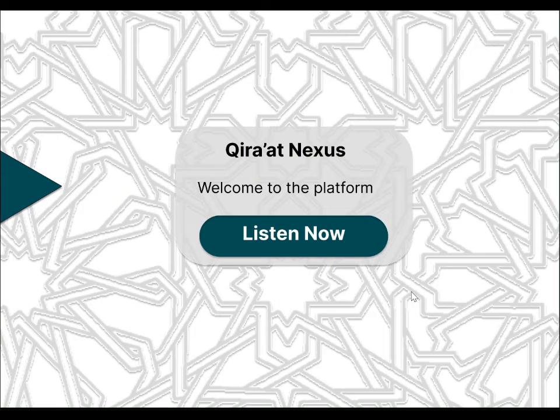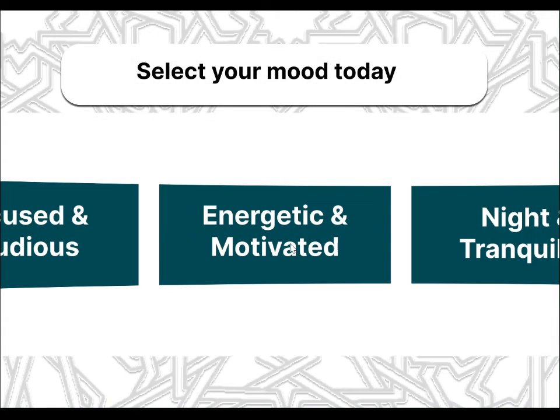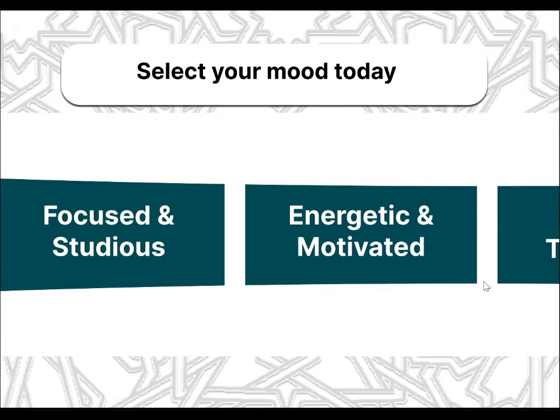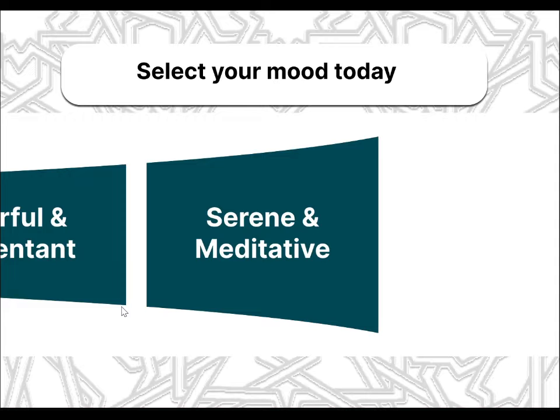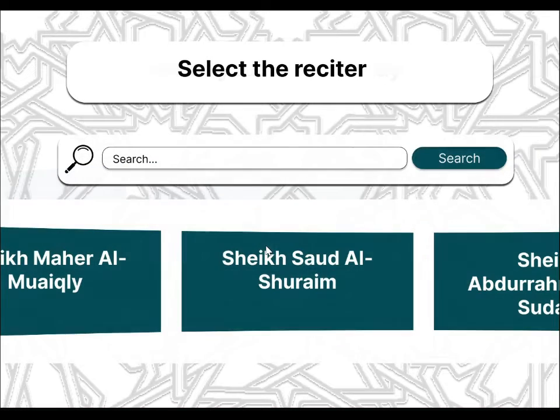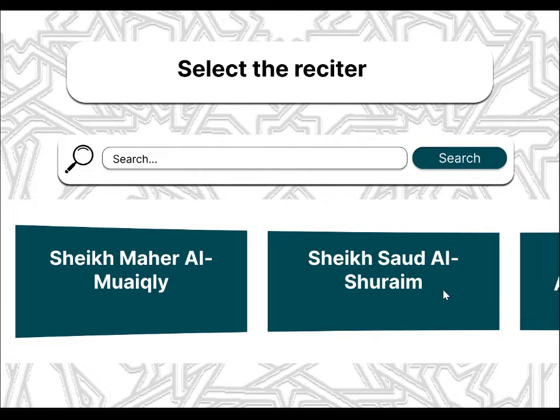In the desktop version, I land on the Qira'at Nexus Welcome to the Platform page. Here I see a button labeled as Listen Now, which I press to begin. Once I enter the Listen Now section, I am prompted to select my mood for the day. The available options include hopeful and uplifting, or serene and meditative, and so much more. My mood selection will influence the recitations I listen to.